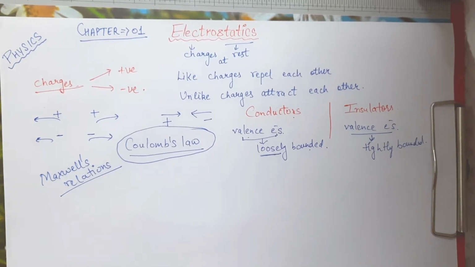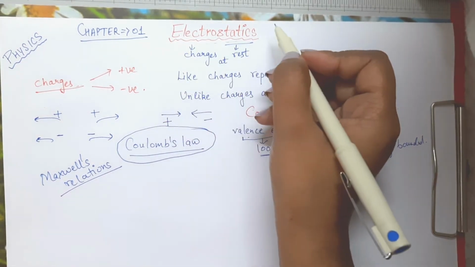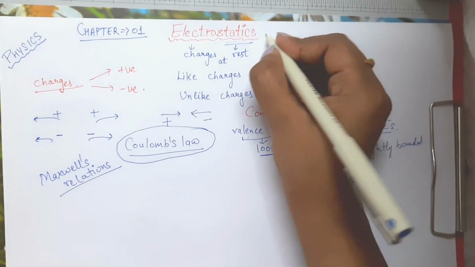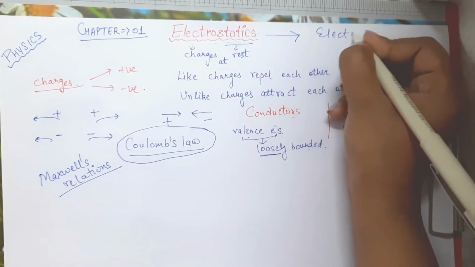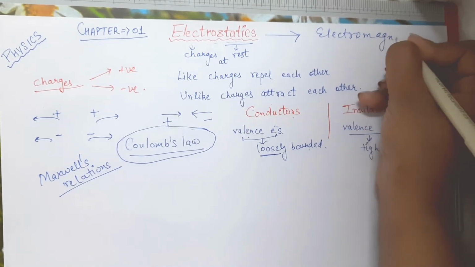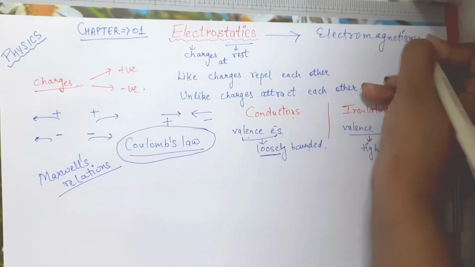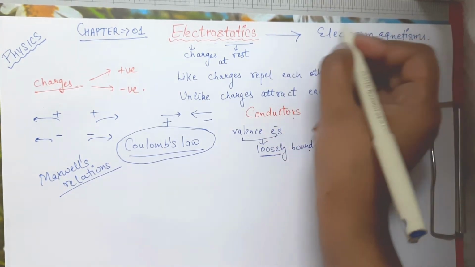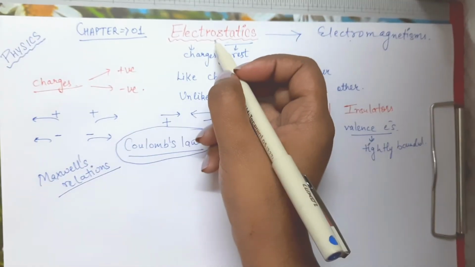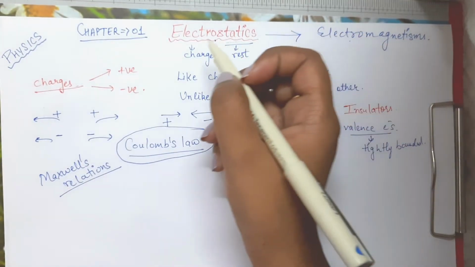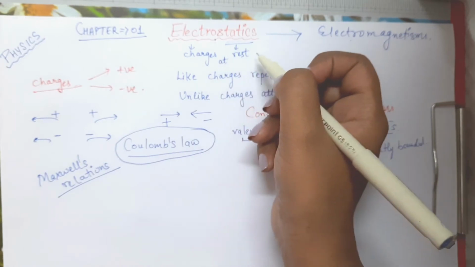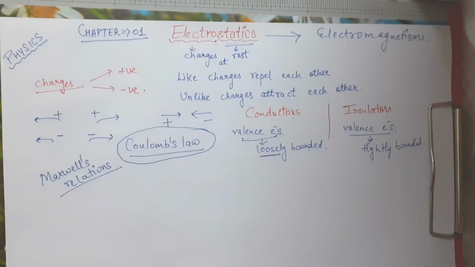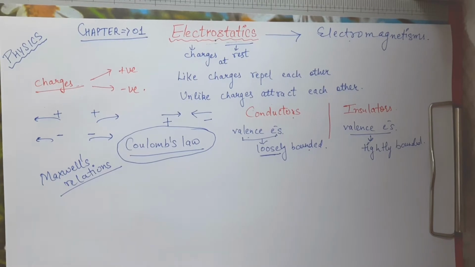So now starting out with the chapter itself. Electrostatics is a part of electromagnetism, right, in which we study electric and magnetic fields. And in electromagnetism we have two parts, that is electrostatics and electrodynamics. In electrostatics we study charges at rest, and in electrodynamics we study charges in motion. So right now we are going to study charges at rest.